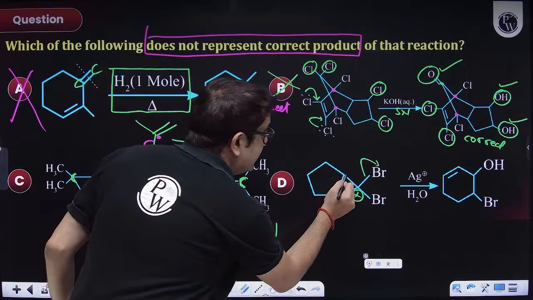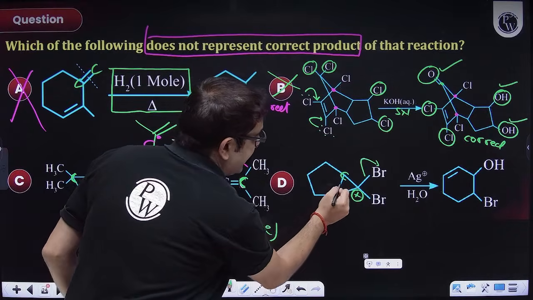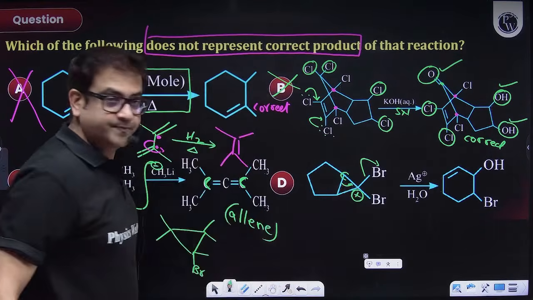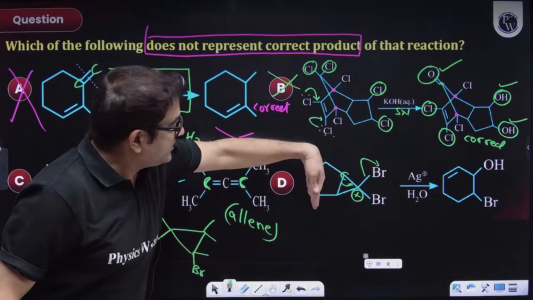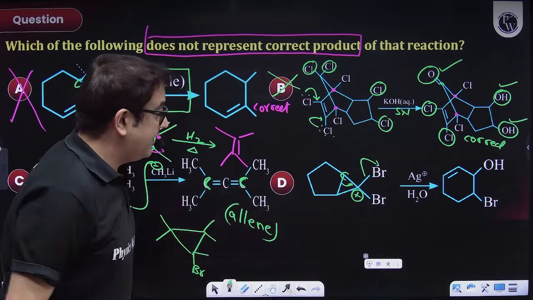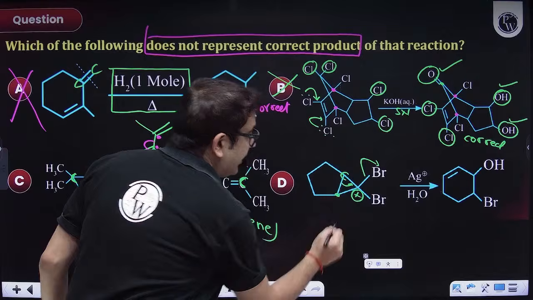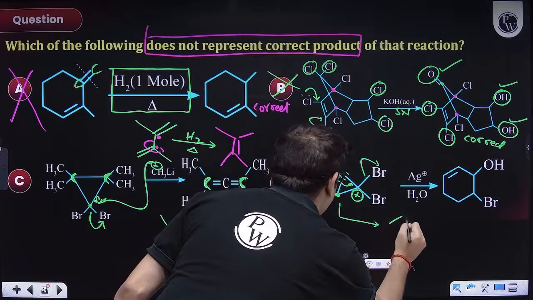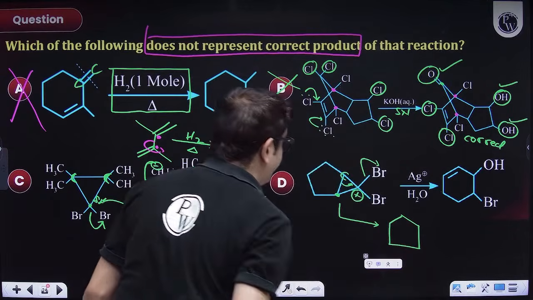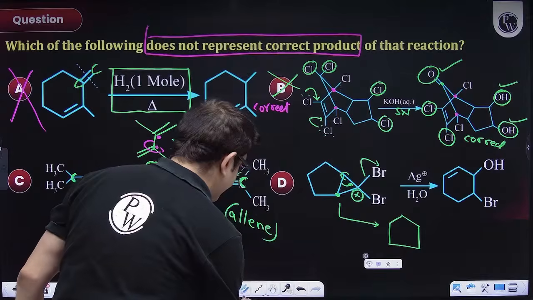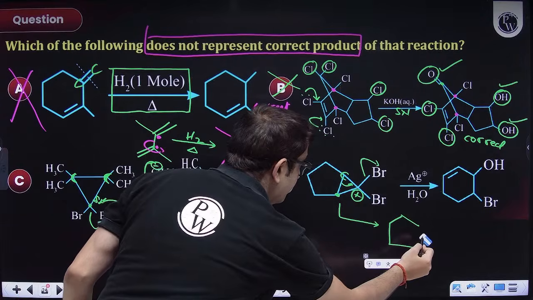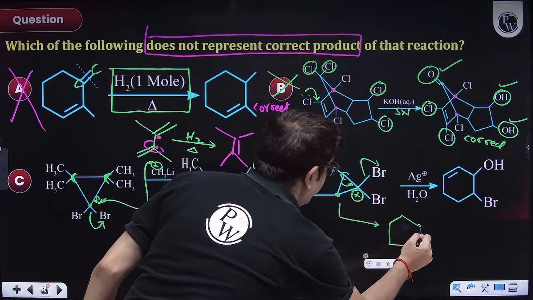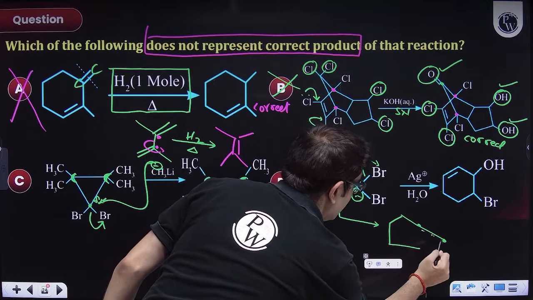How? Any ring can be expanded, but let us say this carbon will break this sigma bond and will bring the electron over here. As soon as this electron is brought over here, the ring has been expanded, but this carbon will now gain the positive charge. So what will be the probable product, sir? 5-membered ring. After that, this bond has been recently broken and has been made with this carbon. So a double bond is introduced.